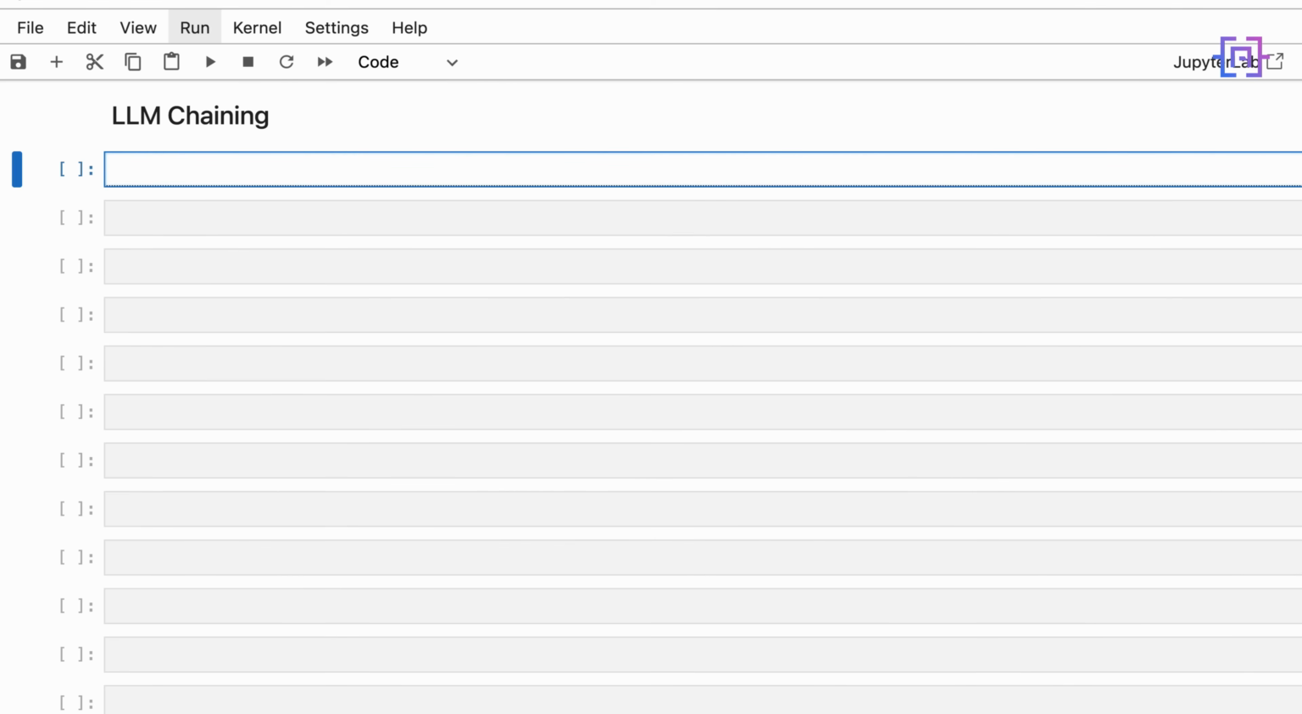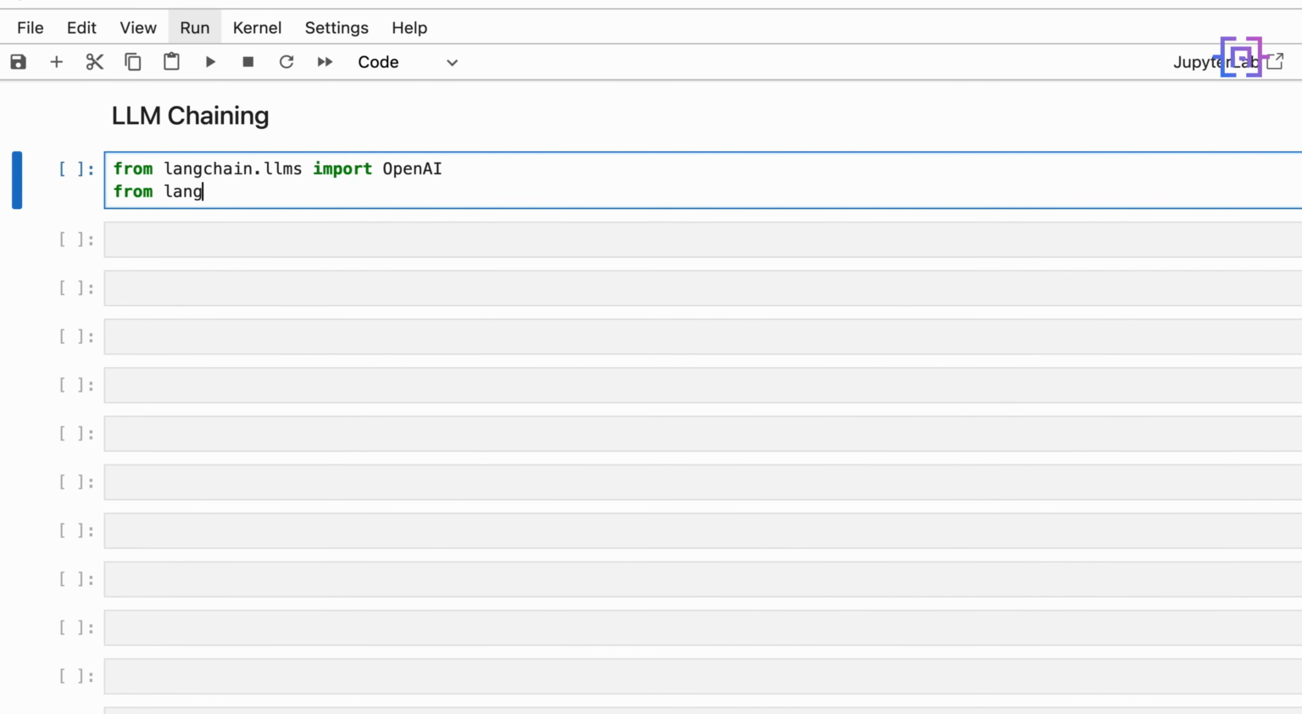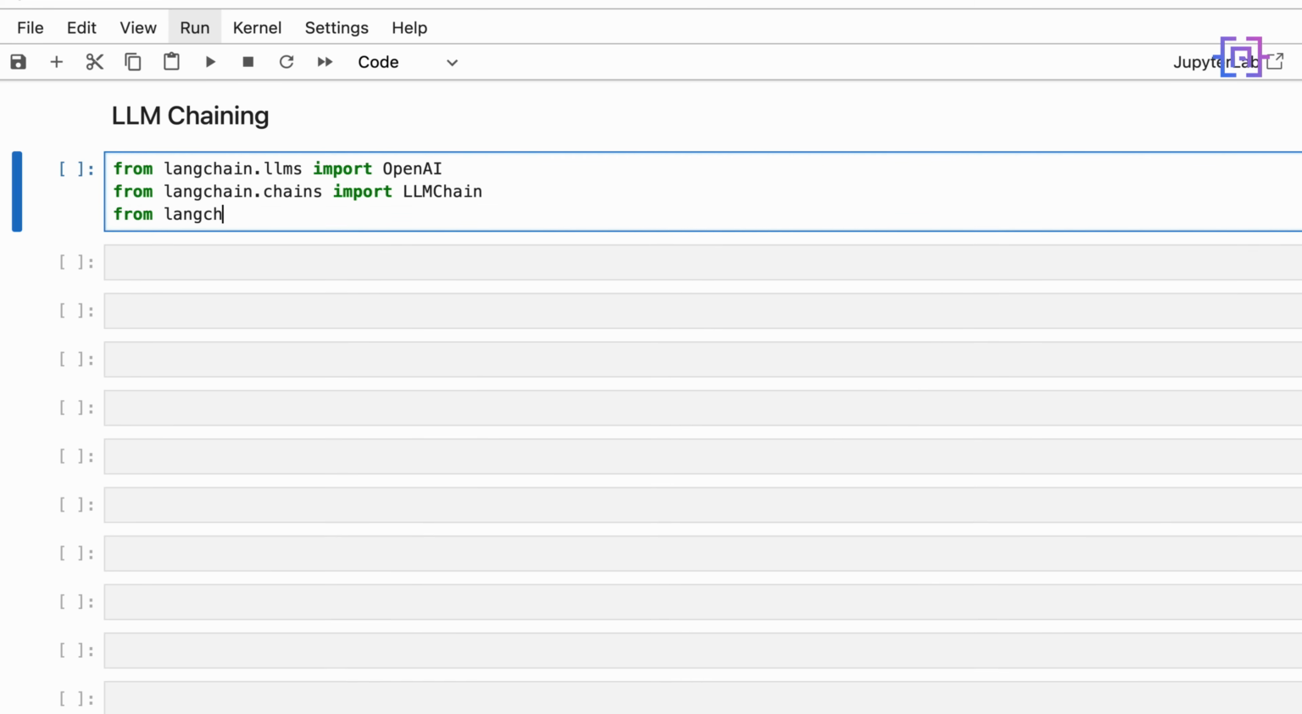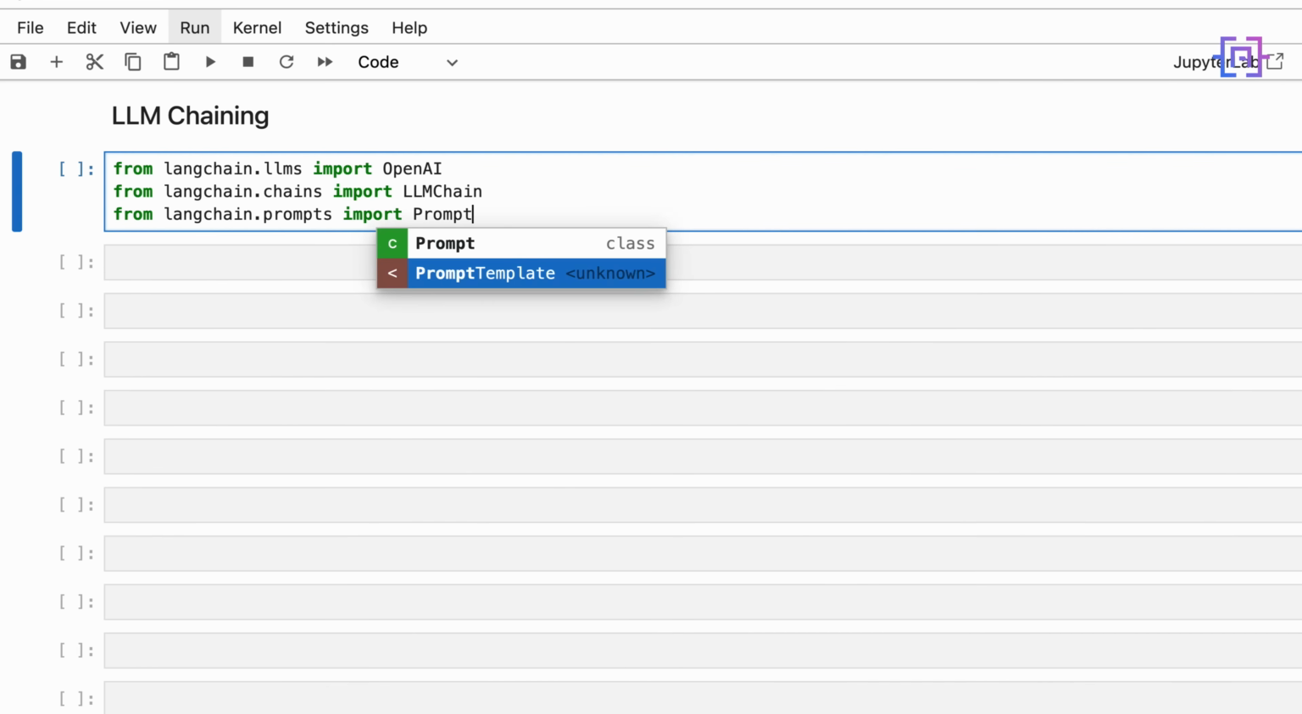In this final part, we are going to see how we can use LangChain for transcription and summarization. Also, make sure that you have installed LangChain as I showed you in the beginning of this tutorial. So we'll say from langchain.llms import OpenAI, and then from langchain.chains import LLMChain, and from langchain.prompts import PromptTemplate.